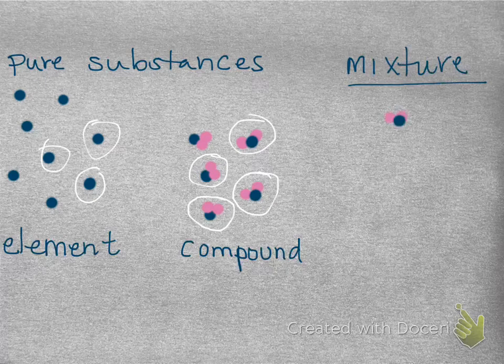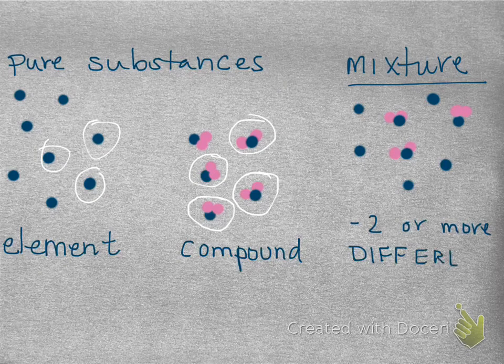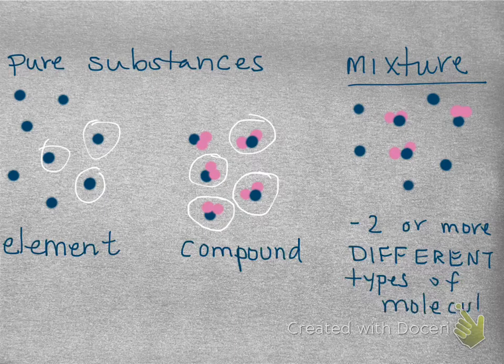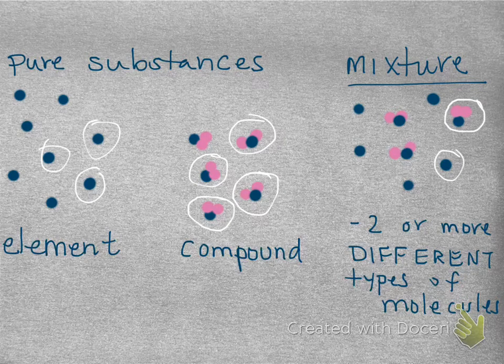Okay, a mixture is different because when you look at a mixture, you're going to see 2 or more different types of molecules. All right, so here we have a compound, here we have an element. They look different from each other, and they're not chemically combined to each other.